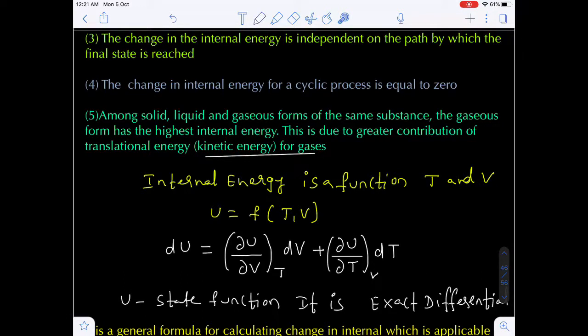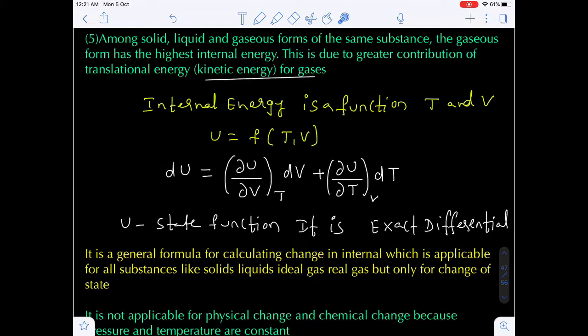Are you getting my point? This is a very important statement. When we compare the internal energy of the same substance of the same mass, the solid has the least energy compared to liquids, and liquids have less energy compared to the gaseous state. Overall, gaseous substances have more internal energy compared to liquids and solids. Are you getting my point?